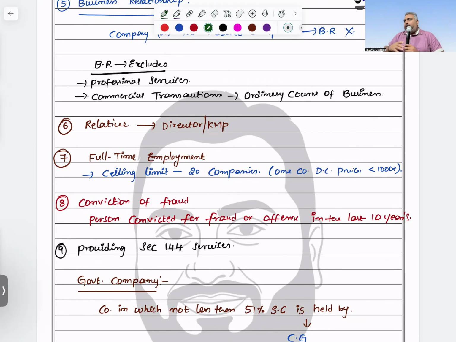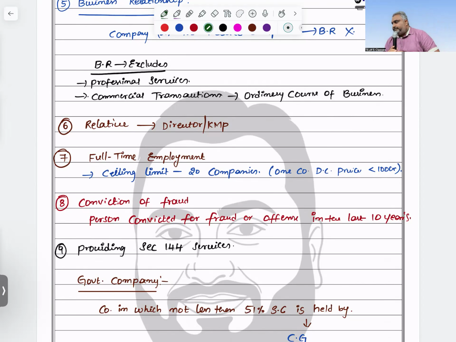The second one is common network. Suppose Teja Associates is there. Now we did the audit for some lucky company, and that company went to Bangalore. The audit was done by Teja Associates in the Hyderabad branch. Now they approach the Bangalore branch. Can Teja Associates do the audit? No, in the name of common network. Wherever branches are there, they are under the control of Teja only. So the cooling period is attracted not just for Teja but for the entire firm, wherever the brand is there, in the name of common network.